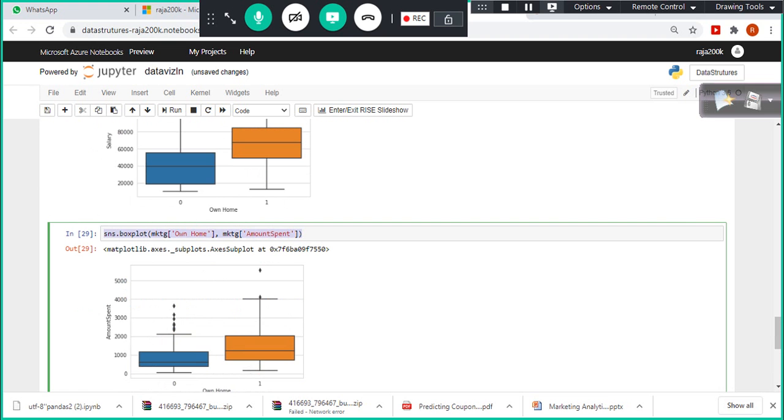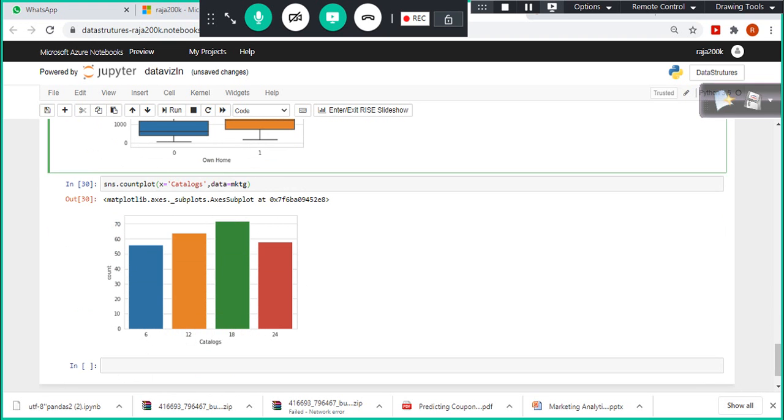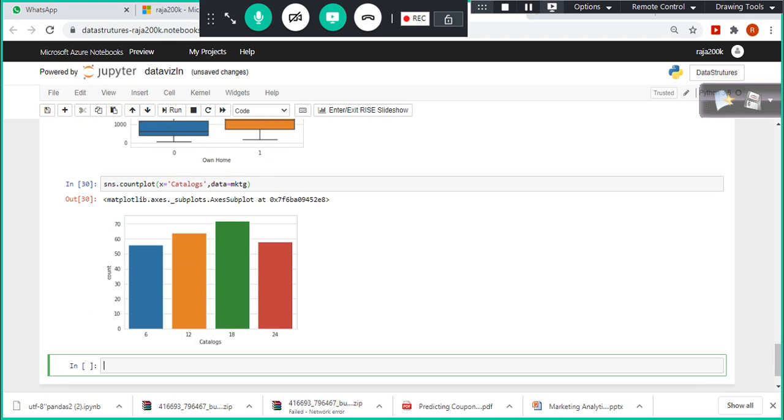For example, amount spent. But I'm not sure if this hue is available with box plot. Let us give it a try. Let's see if you want to plot more than one thing. Here we want to know the catalogs also.